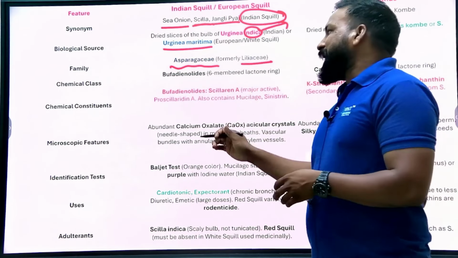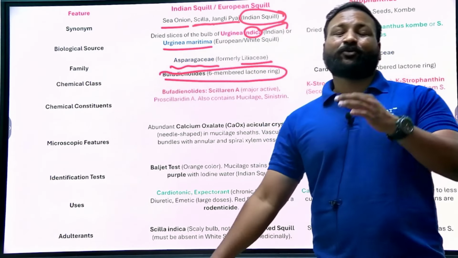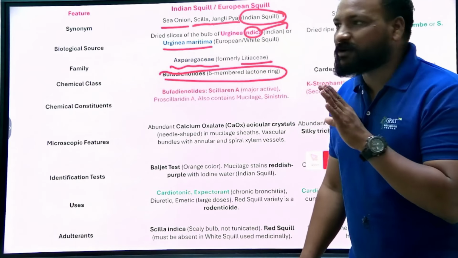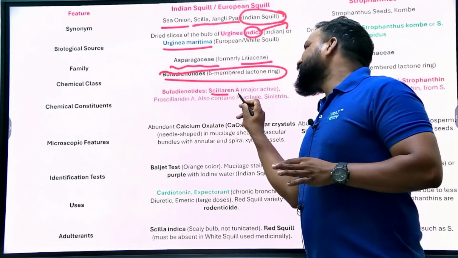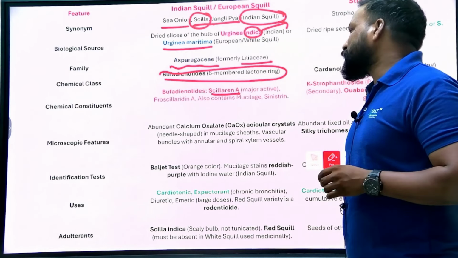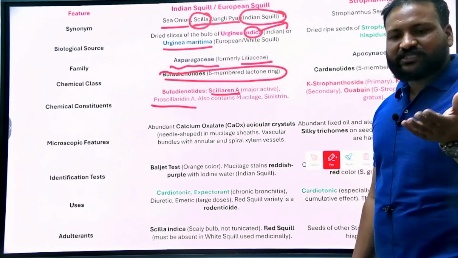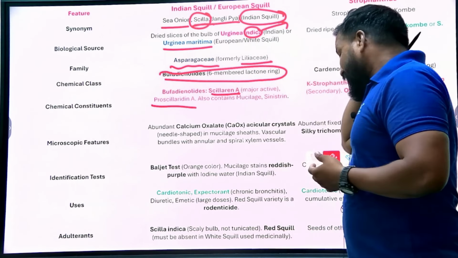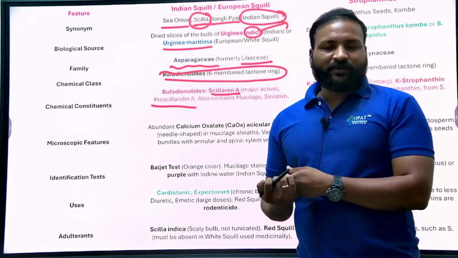The chemical class is bufadienolide, which means squill is one of the potent and toxic cardiotonics. It belongs to the bufadienolides, which means a 6-membered ring is there. The chemical constituents are bufadienolides like scillaren A, a major active component, and also proscillaridin A. What is the characteristic microscopic feature of squill?